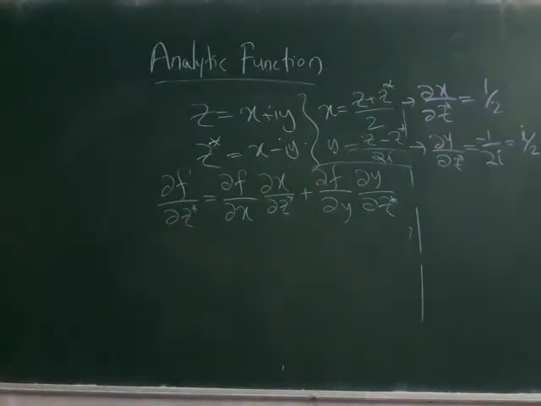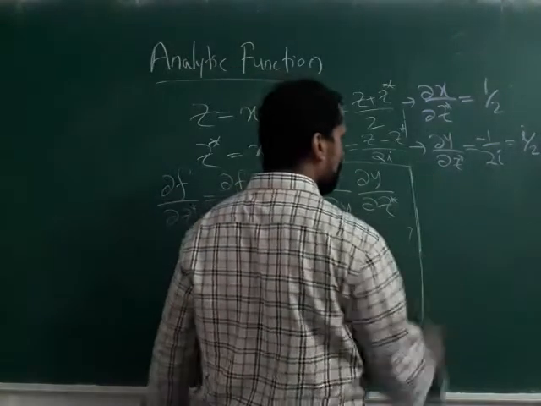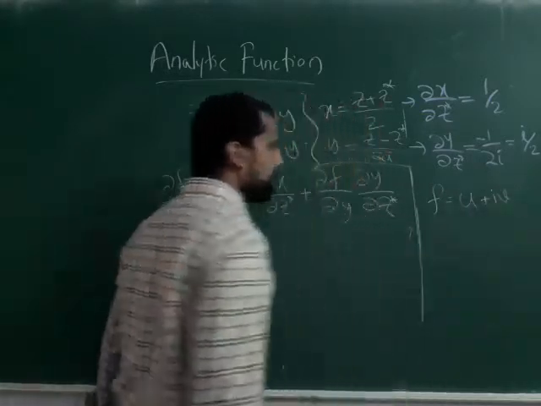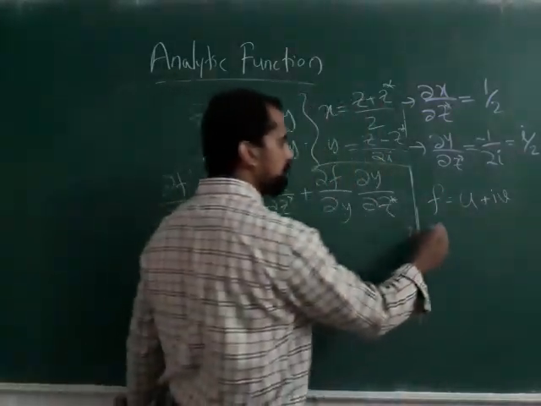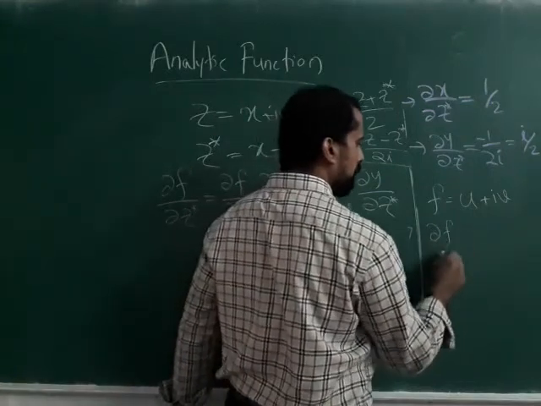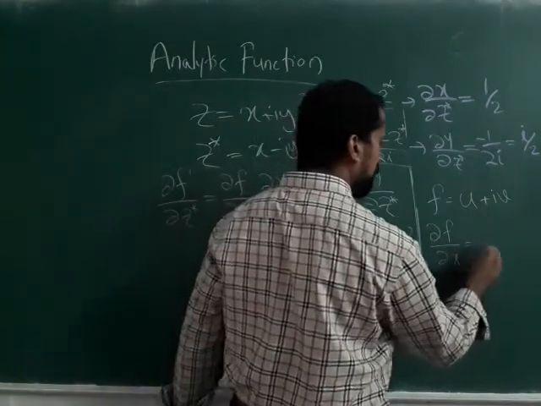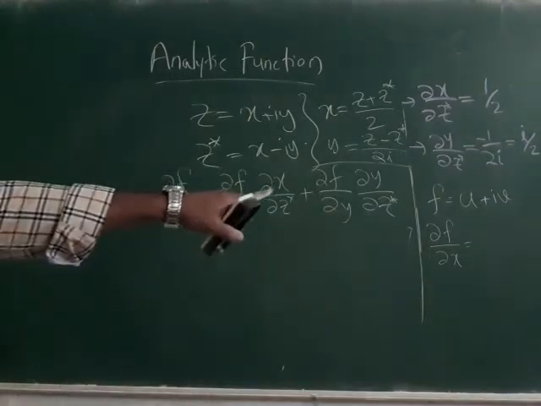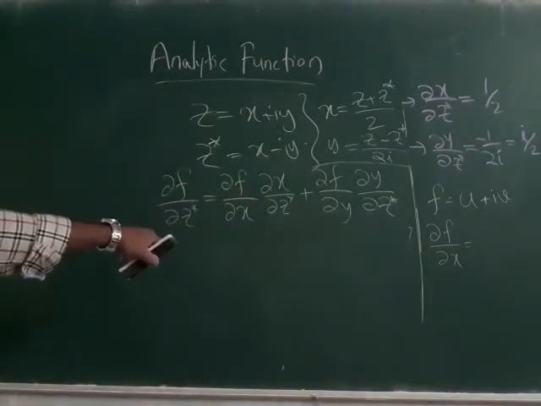Now we are going to split f is equal to u plus iv. So dou f by dou x means dou u by dou x plus i dou v by dou x. And similarly, dou f by dou y is equal to dou u by dou y plus i into dou v by dou y. Okay. I am not going to write all those things. You can try at your home.